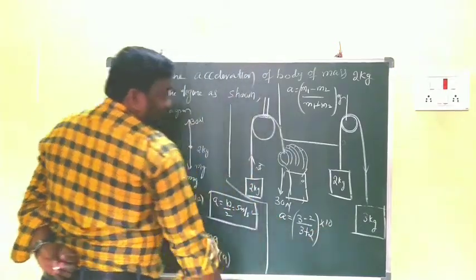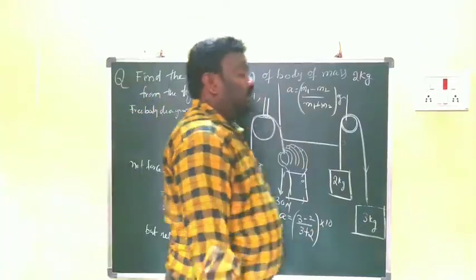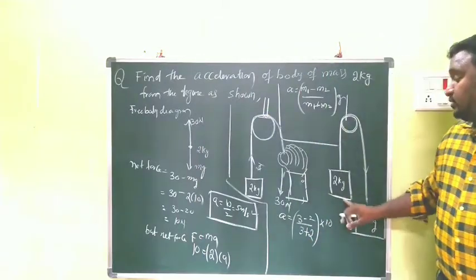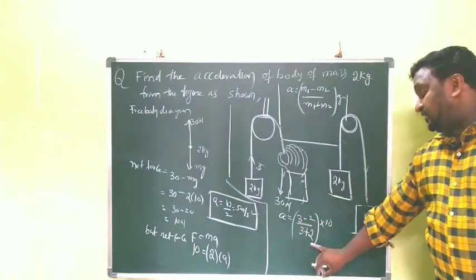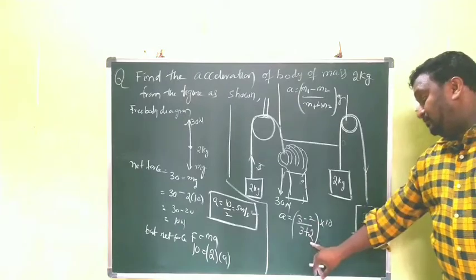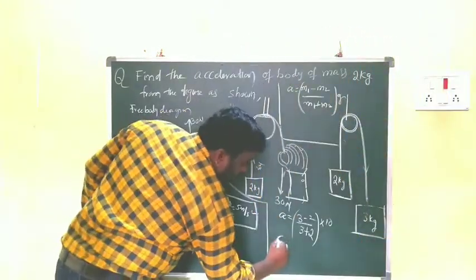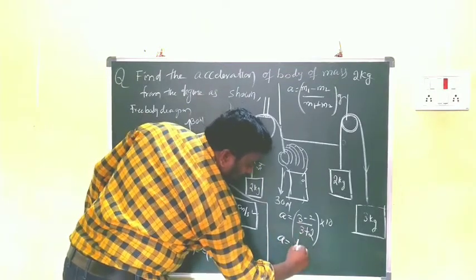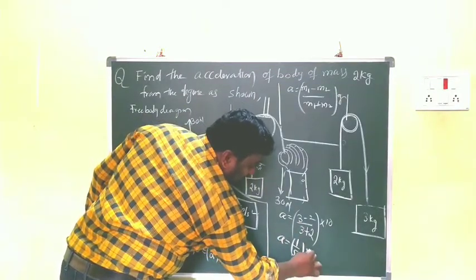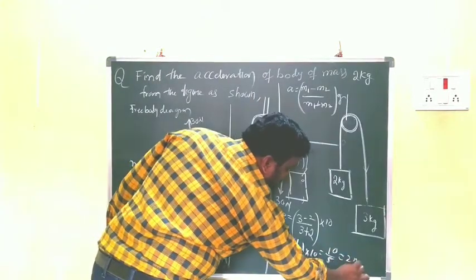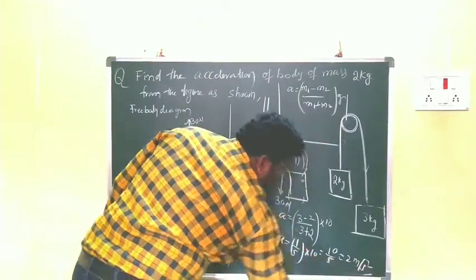Children, don't forget, here m1 is 3 kg and m2 is 2 kg. A is equal to 1 by 5 into 10, that is 10 by 5, which is 2 meter per second square.